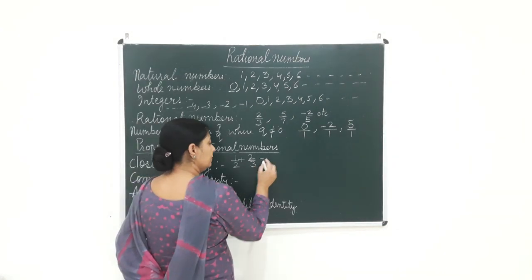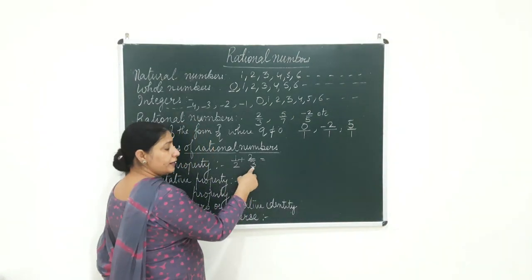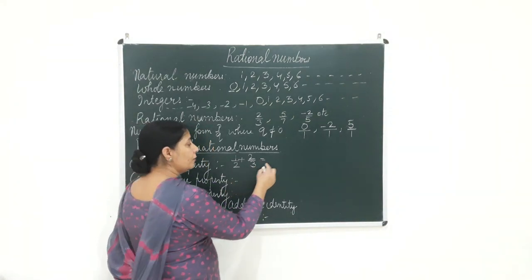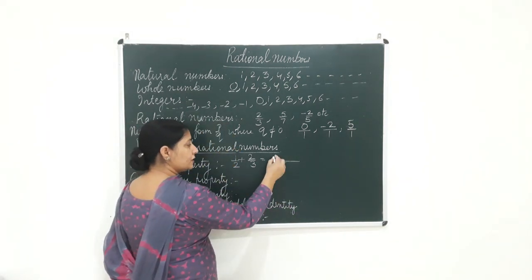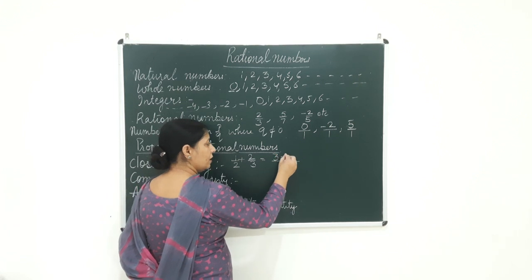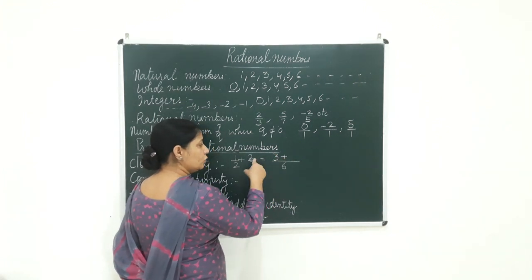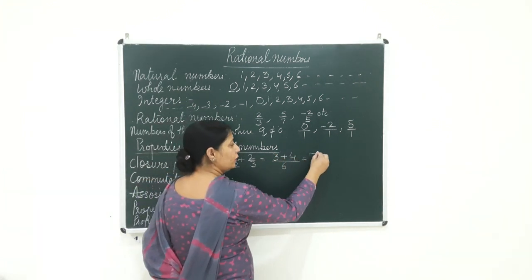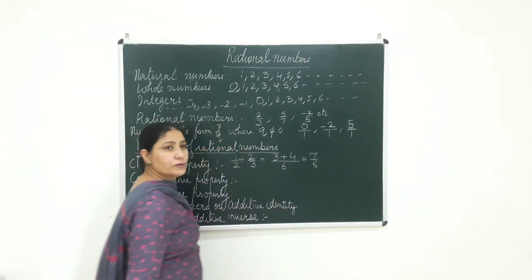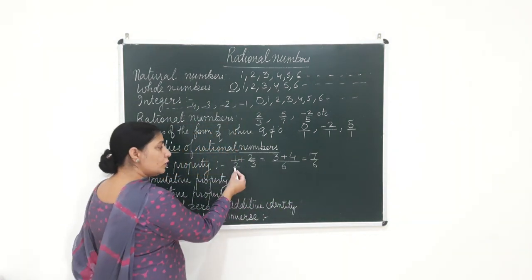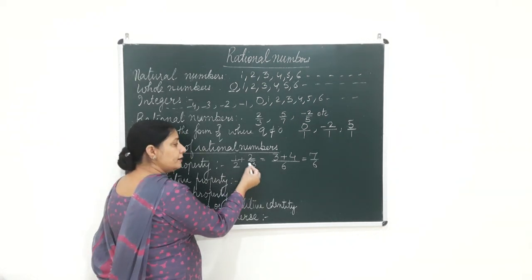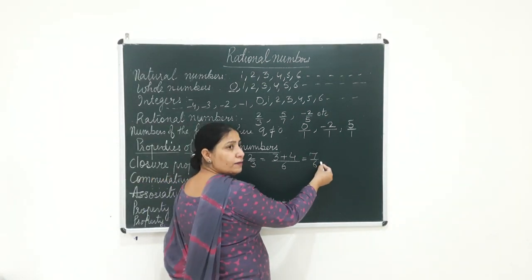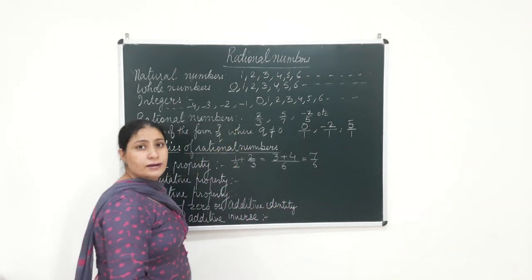Now when I add them, clear? What is the LCM? How do you add them? First of all, you will take the LCM. The LCM of 2 and 3 will be equal to 6. 2, 3 is a 6, 3, 1 is a 3, 3, 2 is a 6, 2, 2 is a 4. So what are you getting? You are getting a number 7 over 6. Now this was a rational number. This is also a rational number. And when you added the two, the answer that you have got, that is also a rational number.